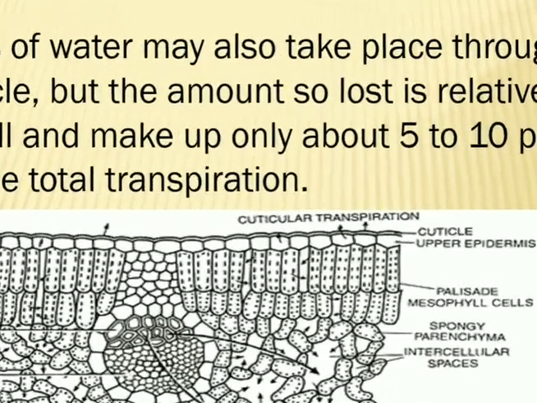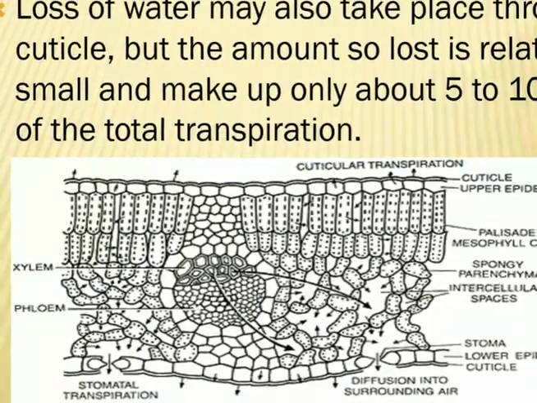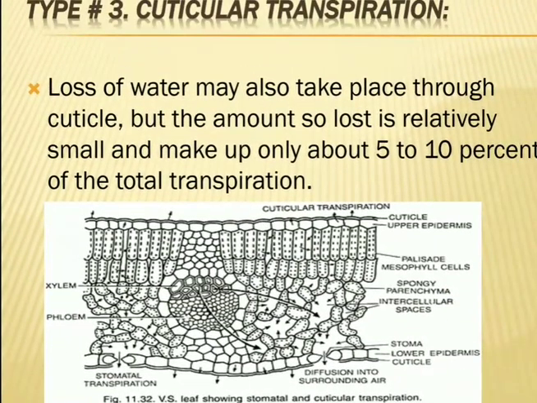So what is cuticle? Cuticle is a protective covering present above the epidermis, upper epidermis or lower epidermis. It is also present on the fruit. Now through this cuticle water is lost, which is called cuticular transpiration. In cuticular transpiration, 5 to 10% of water is lost through transpiration.